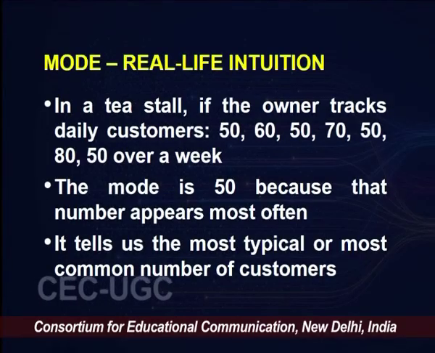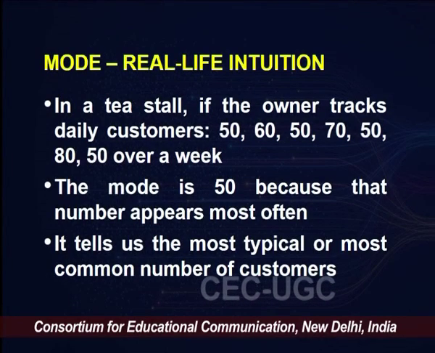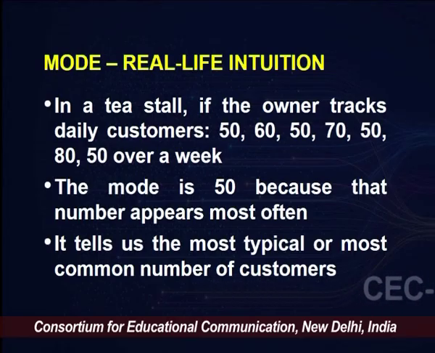Now let's get a real life intuition of what exactly we mean by mode. In a tea stall, if the owner tracks daily customers, let's say he gets 50 customers in the first week, 60 in the second, 50 in the third, 70, 50, 80 and 50 in the corresponding weeks, then the mode is 50 because that number appears most often. Now what does that tell us? It tells us the most typical or most common number of customers. So on an average, 50 customers are often found in a week in his tea stall. The most frequent number of customers is 50.